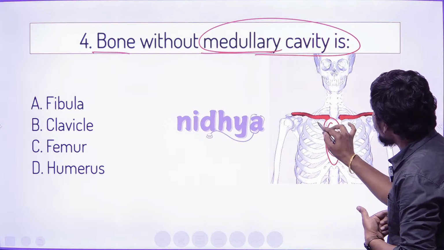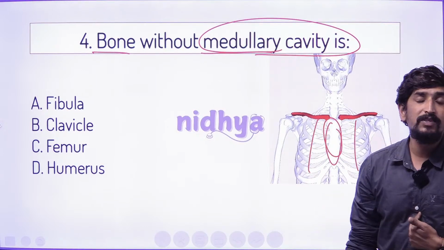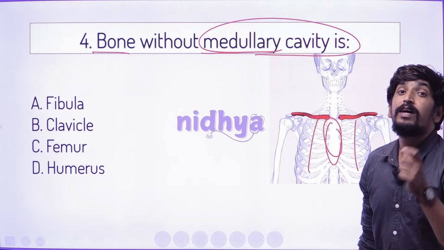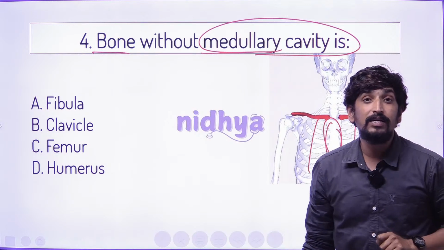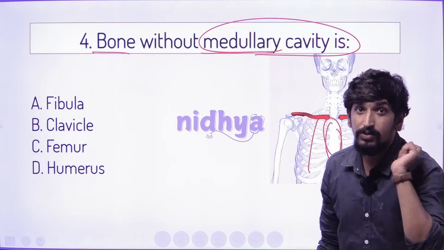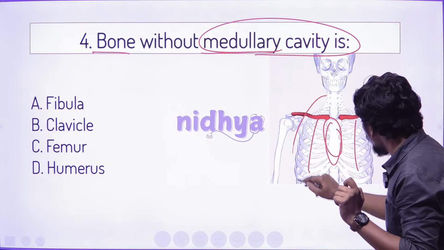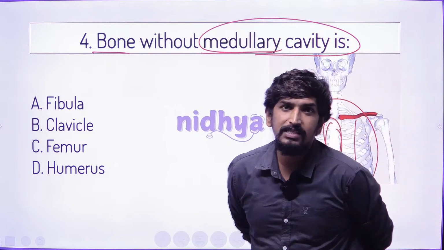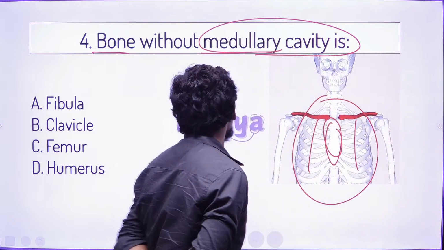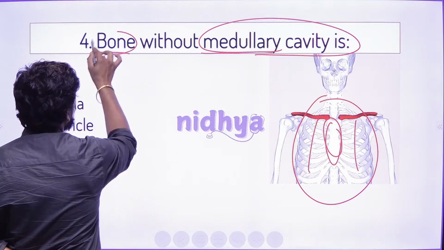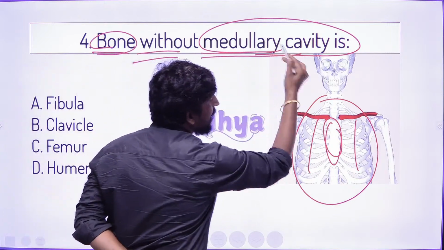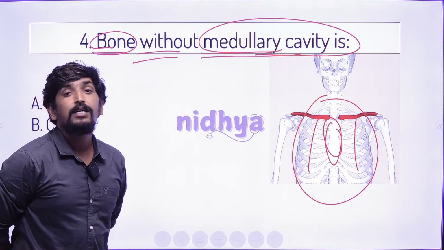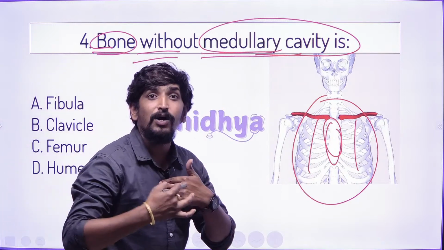And these parts we call ribs. Back of the sternum we can see the vertebral column. This total area is called the thoracic cage. But the question is, bone without a medullary cavity means which bone is transmitted from medullary to axillary.